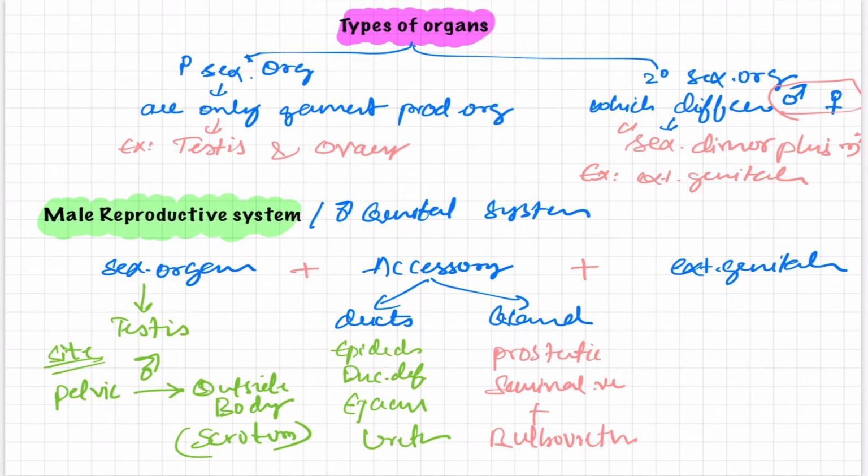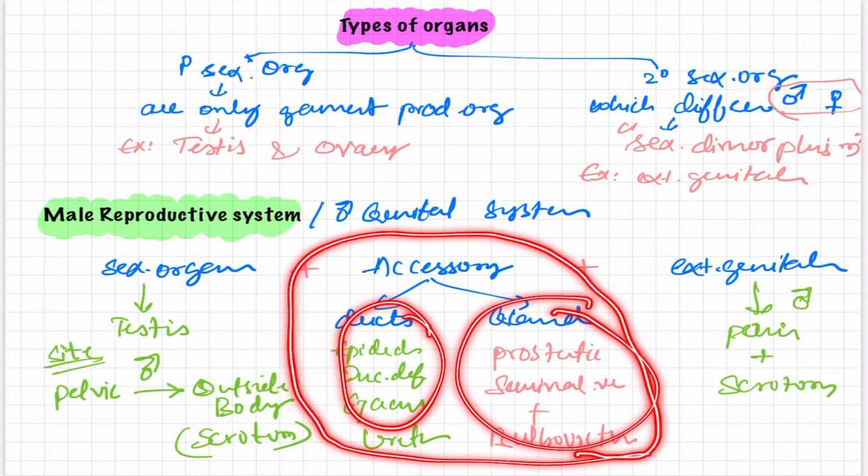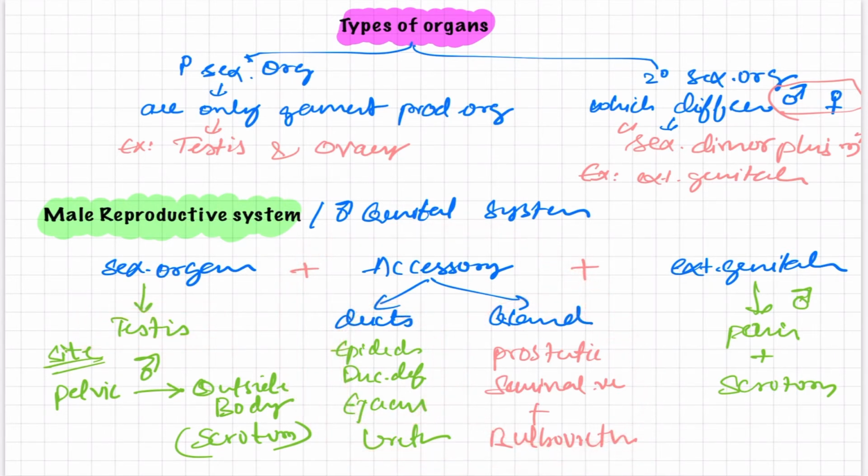Now what is the third component? The external genitalia in males are the penis and scrotum. So these are all the components of the reproductive system. Now, after the basic structure, we will focus on the accessory ducts and glands in detail. About the testes, we have already taken a class on anatomy, discussing all structures and functions, so please go through that. With this, let us move forward.